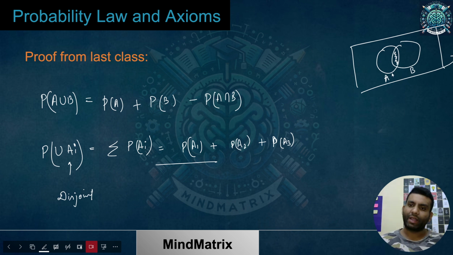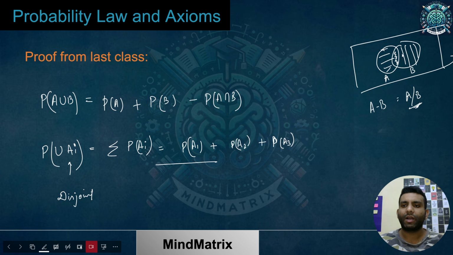So let me break it. I will call this part simply A minus B, which can also be written as A slash B. Both the notations are the same. And this part, only this separate part, I will call B minus A, which can be written as B slash A.